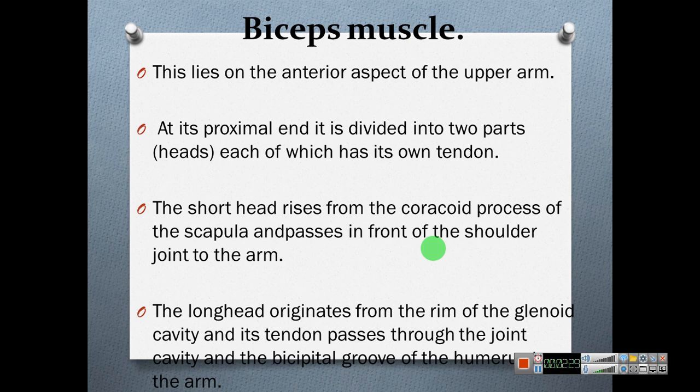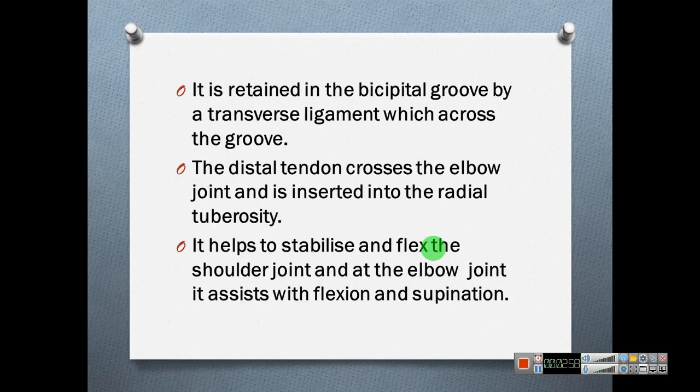Also we have discussed, this lies on the anterior aspect of the upper arm and arises from the coracoid process of the scapula and passes in front of the shoulder joint to the arm. It originates from the rim of the glenoid cavity and passes through the joint cavity and the bicipital groove of the humerus of the arm.